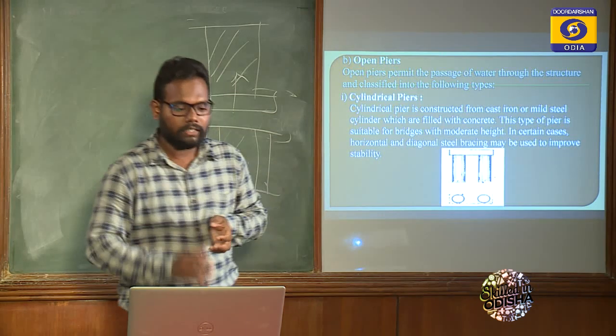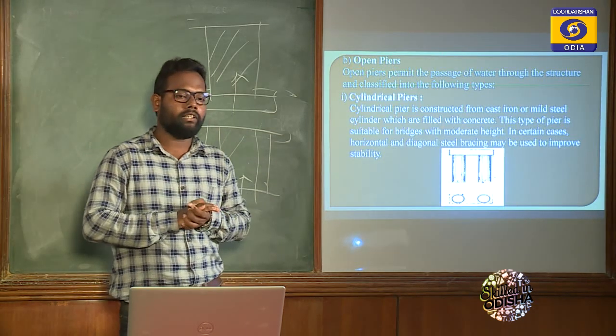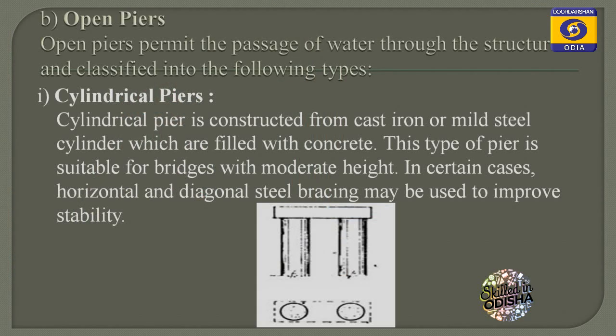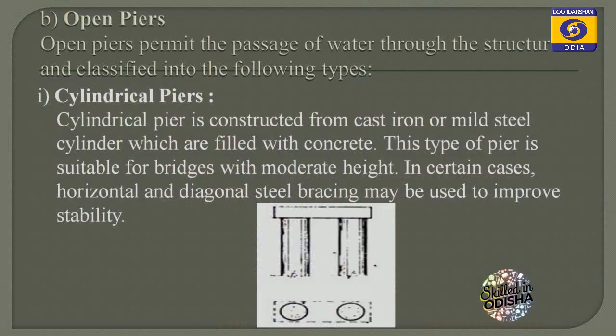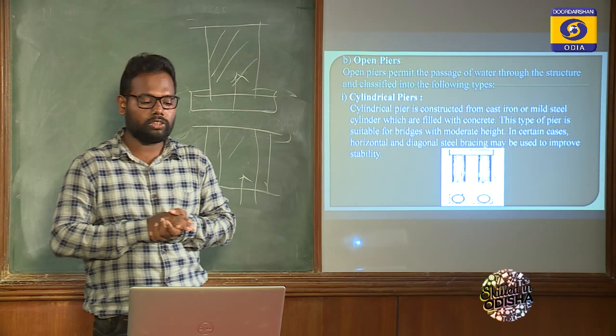Now come to the next slide, which is the open pier. As I told before, in an open pier there are two or more columns in a pier like this, so it permits water to flow through it. Now look at the slide. First one is the cylindrical pier. The cylindrical pier is constructed from cast iron and mild steel cylinders filled with concrete. This type of pier is suitable for bridges of moderate height. In certain cases, horizontal and diagonal steel bracing may be used to improve the stability.